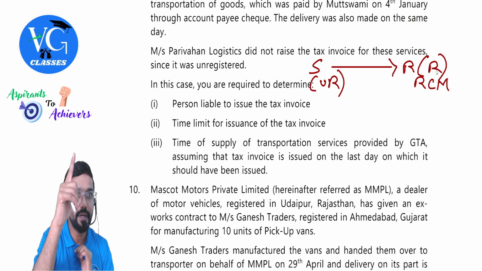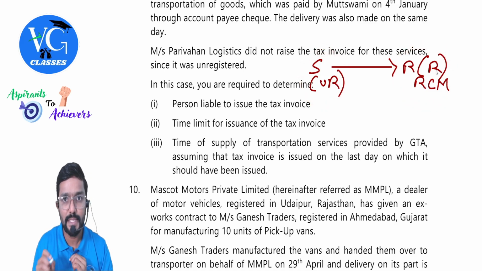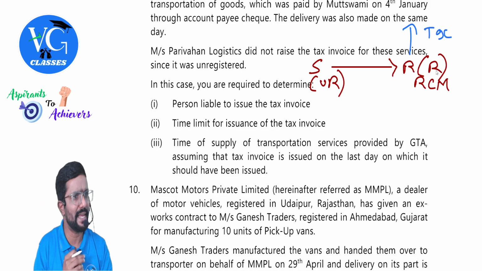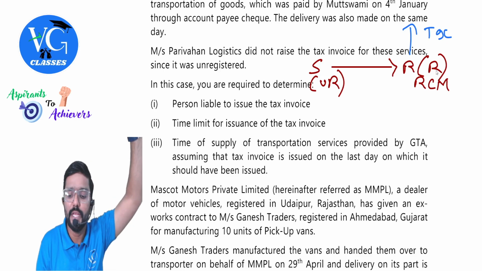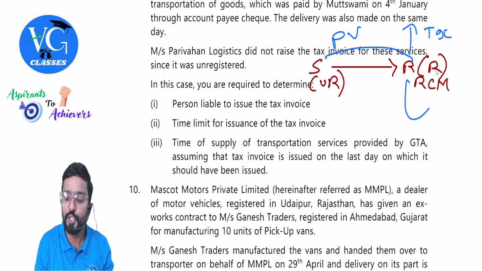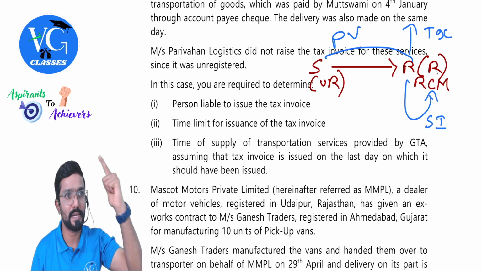Got it? I repeat. Supplier is unregistered. Recipient is registered. RCM is applicable. What and all should happen? Sir, the recipient has to pay tax to whom? To the government directly. He will not give it to the supplier. He will pay directly to the government. He will issue a payment voucher to whom? The supplier. And he will issue himself what, sir? Self-invoice. Within what time? Within 30 days of receiving the goods or services. Hope you got it. This is an amendment.